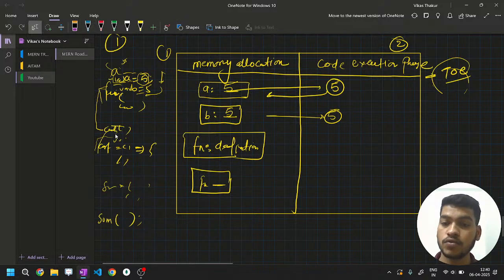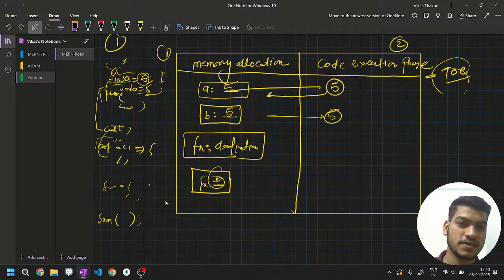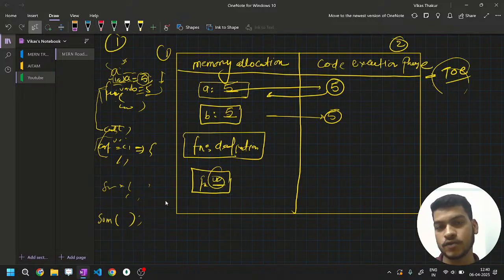Now it will jump onto the next line, one more function using variables. That means we have our arrow function, and we are referring to a variable. It will be assigned a certain value that is called undefined. Okay, but for variables there are certain cases. There are some processes called hoisting and temporal dead zone. I'll explain it in a few minutes.